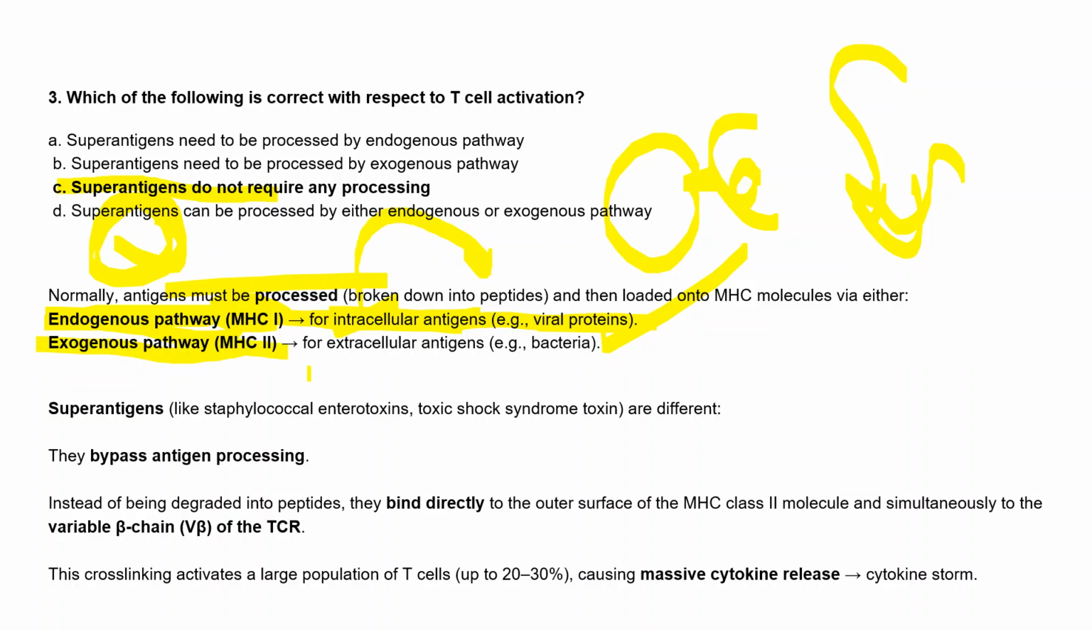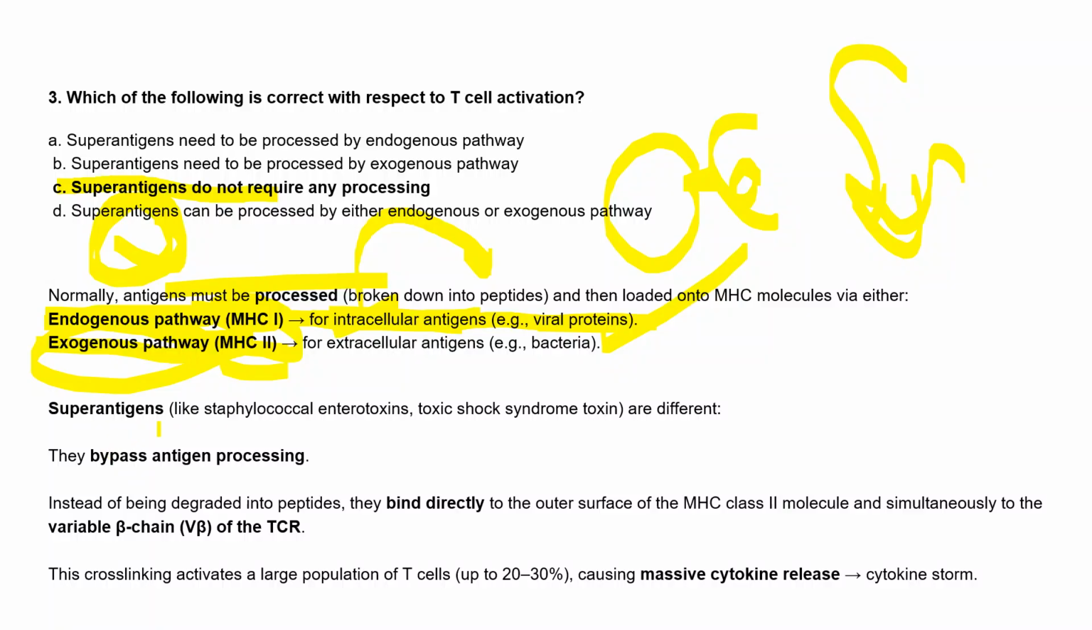Extracellular antigens can be bacteria, fungi, algae, anything which causes disease and affects the host. Which pathway will these be targeted by? The exogenous pathway, through MHC2. So, what then is a superantigen?